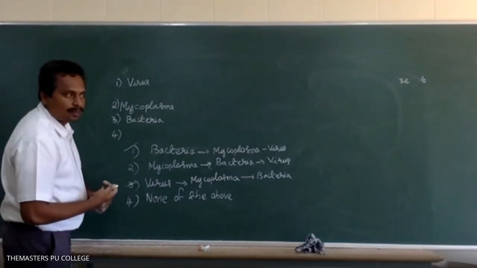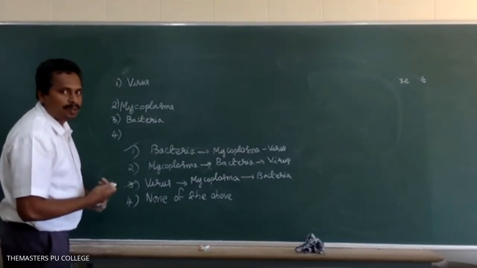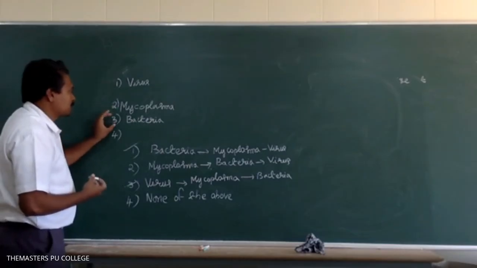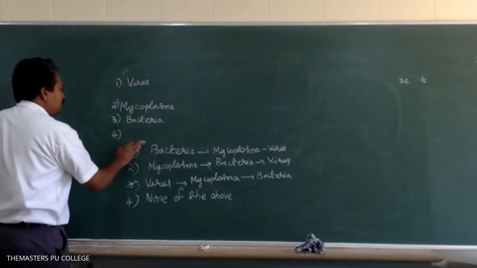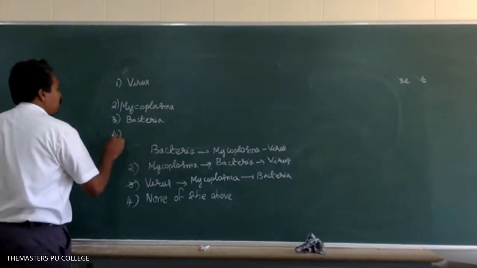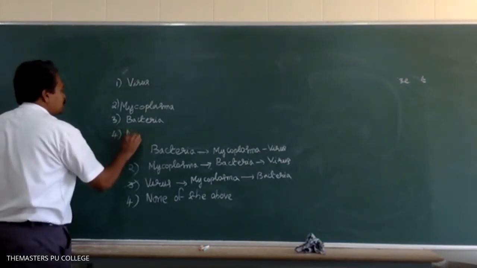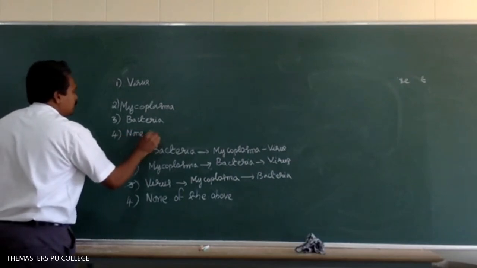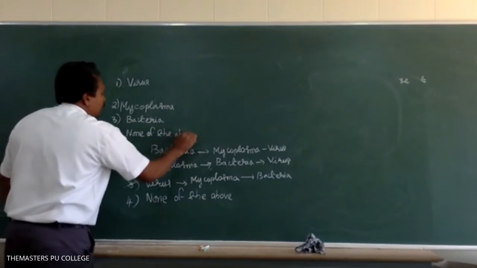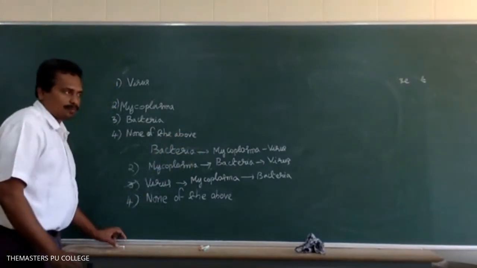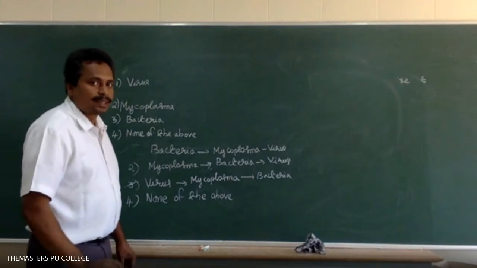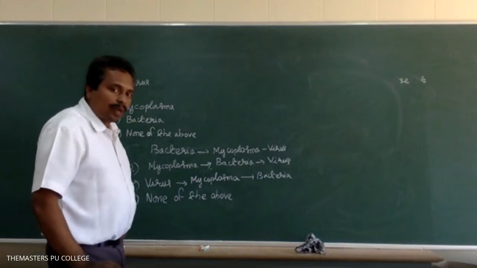Yes, viroids, but I have not given the options. Option 1 virus, option 2 mycoplasma, option 3 bacteria, option 4 none of these. Viroids are small, but here I have not given them. Viroids are smaller than the viruses.